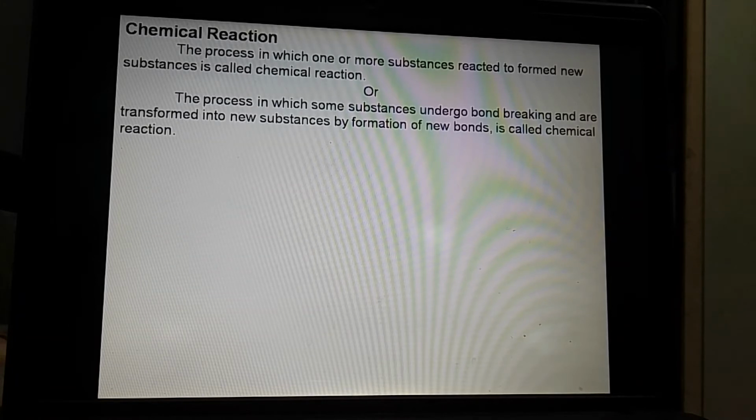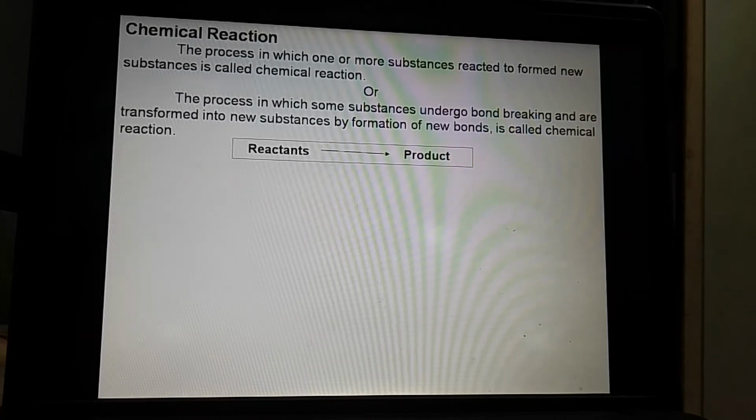We can also define it as the process in which some substances undergo bond breaking. Okay, means between the two elements, their bond will get broken and a new substance is formed by the formation of new bond. It's called chemical reaction. Out of these two, we can write any one of the definitions for chemical reaction.